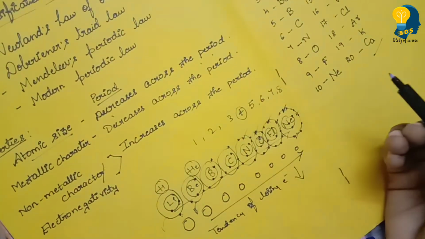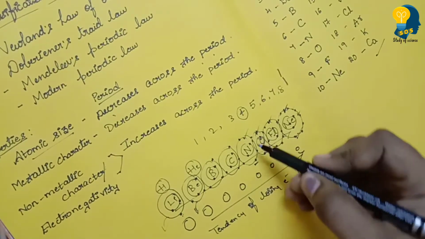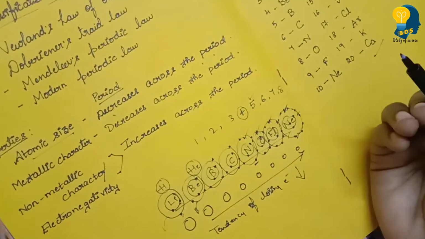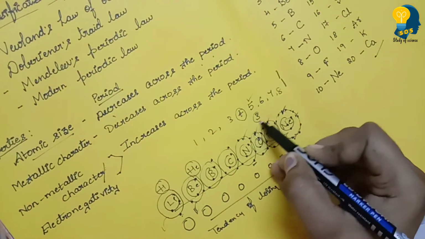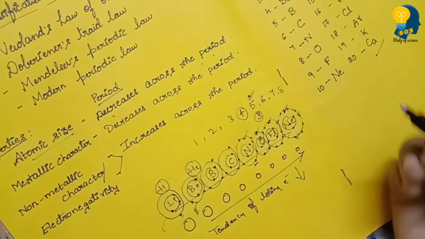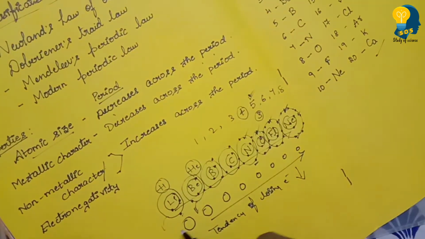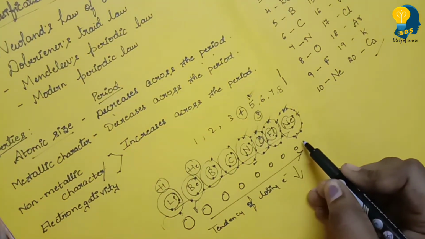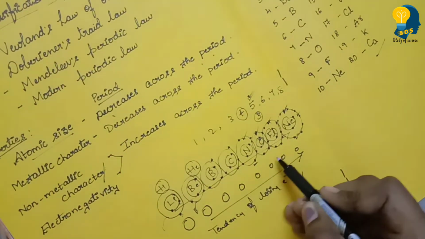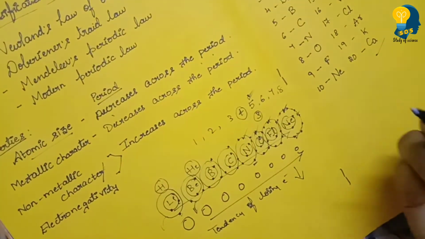So in this case, what happens? For the element nitrogen, it is difficult to lose 5 electrons. Instead of losing 5 electrons, it takes 3 electrons. So that is the main funda. This is the logic you have to remember. That is the reason I told you the tendency of losing electrons decreases. Why? Because as we are moving across the period, the number of electrons keeps on increasing. As the number of electrons keeps increasing across the period, the tendency to lose electrons decreases.